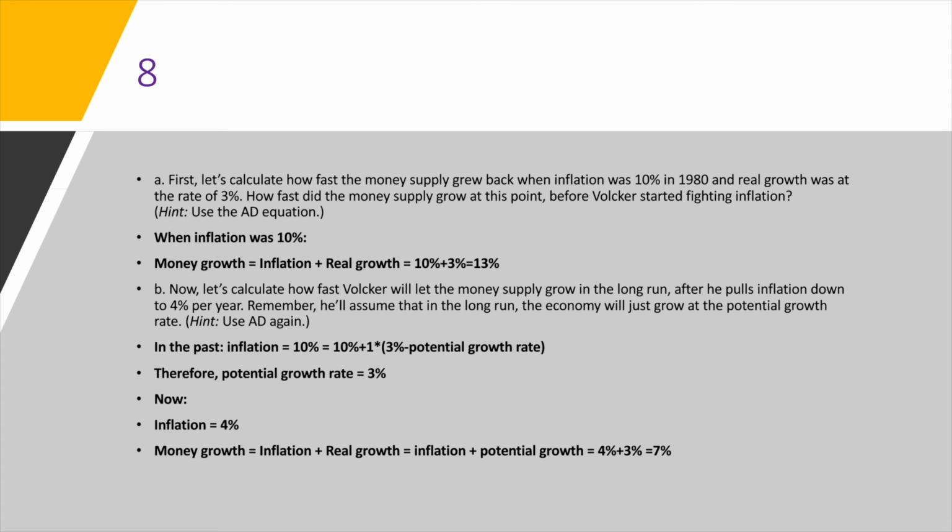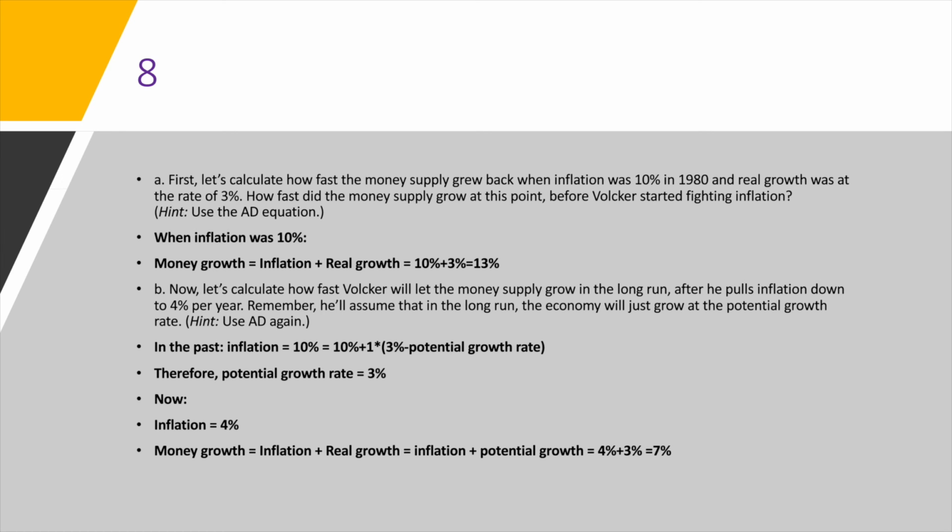For question 8, we're given 2 equations, one of which is for AD money growth, and the second one is for inflation. Now for part A, if we plug in the values into the equation for money growth, we see that the inflation plus real growth is going to be 10% plus 3%, which is going to be 13%. For part B, we'll first work out the potential growth rate by using the inflation equation, and that is going to be 3%. And now if we plug that into the new money growth, AD inflation, where now the inflation is 4%, and the real growth is, we're assuming potential growth, that is 3%, that's going to give us 7% for the money growth.